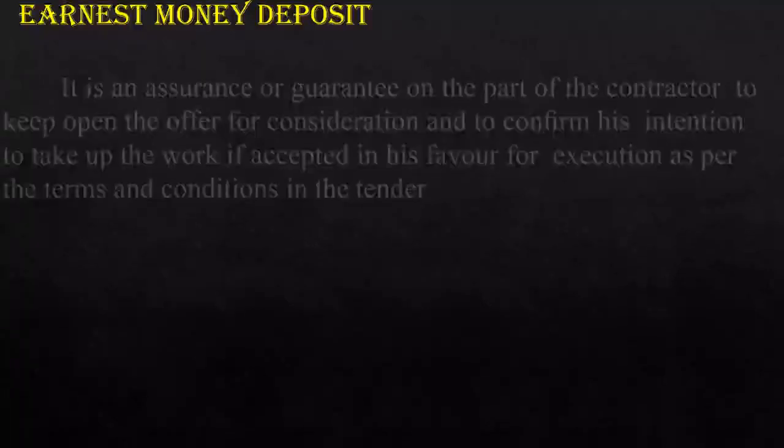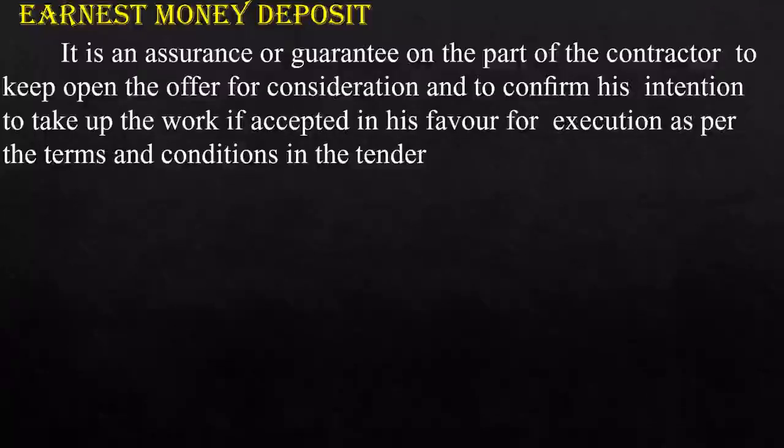Now let us see what earnest money deposit is. Earnest money deposit means that money is a guarantee on the part of a contractor to keep his offer open for consideration and to confirm his intention to take up the work. So a sum of money should be kept so that the owner can understand that this contractor is really interested in taking or continuing with the work.